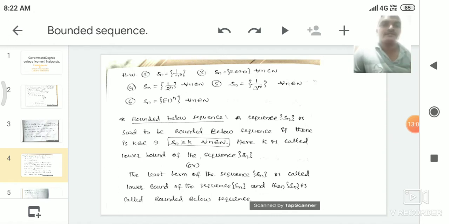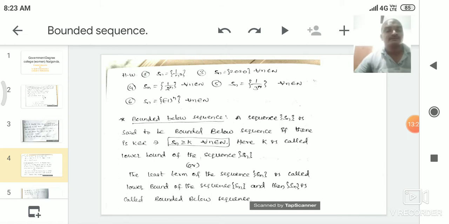If you substitute n is equal to 1 in Sn is equal to 1 by 2 power n, we get 1 by 2. If you substitute n is equal to 2, we get 1 by 4. For third term, we substitute n is equal to 3, we get 1 by 8. For the fourth term, we substitute n is equal to 4, we get 1 by 2 power 4, that is 1 by 16 and so on.